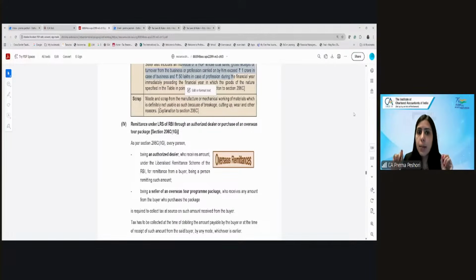See, LRS is a liberalized remittance scheme. I'll tell you a brief background. So, this FEMA law which is there is basically to protect our foreign exchange. And this was introduced at the time when India was grappling with the foreign exchange reserves. But at some point in time, if you had to make any payment outside India, you had to always obtain the permissions from RBI.